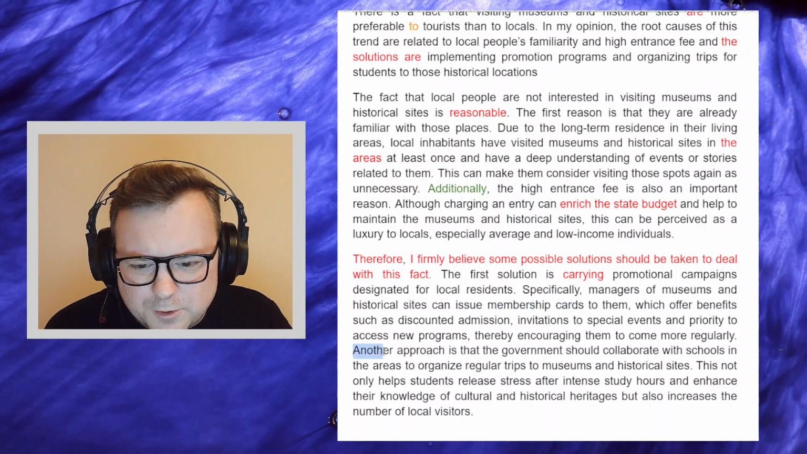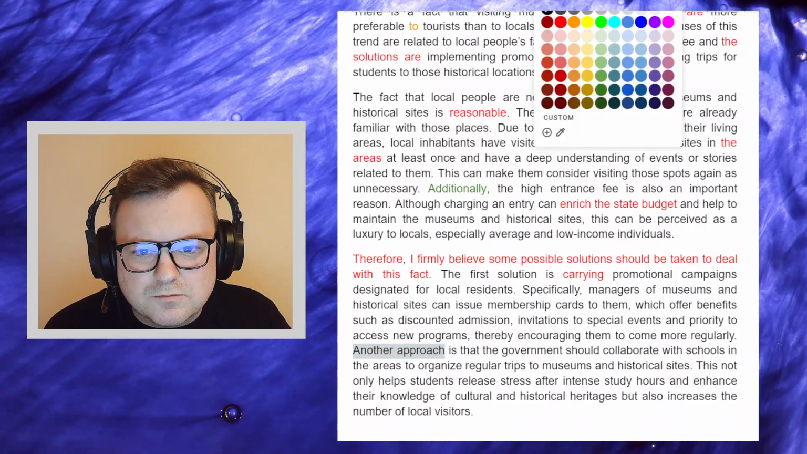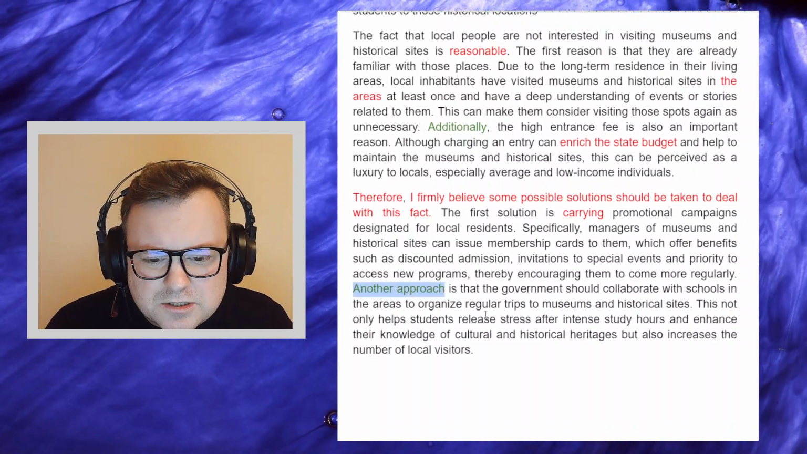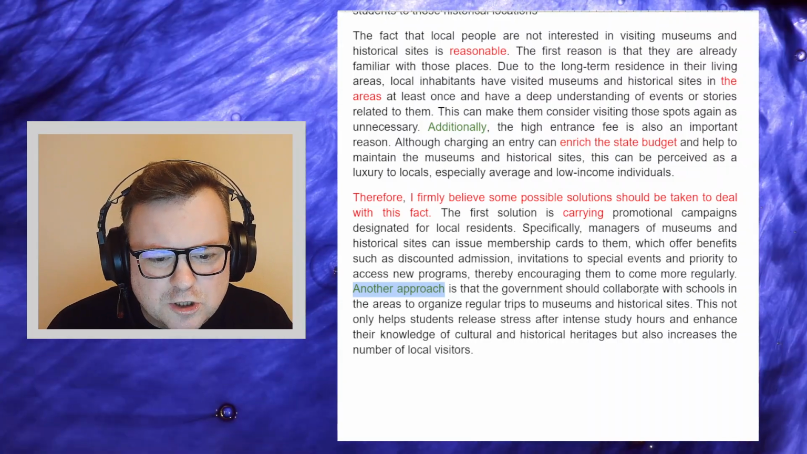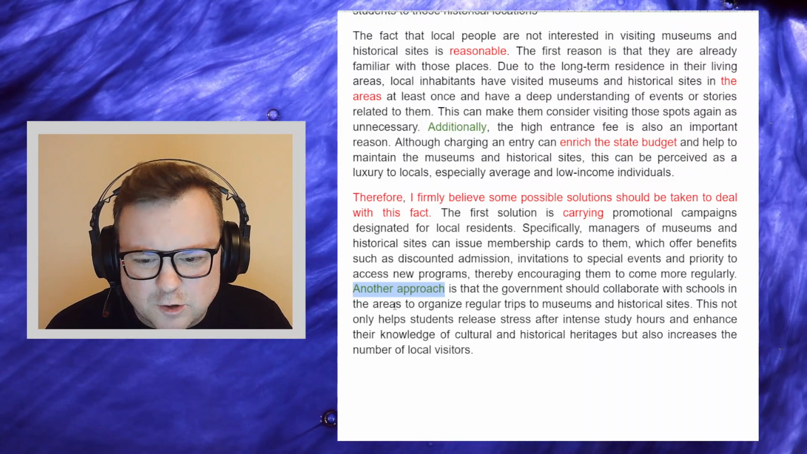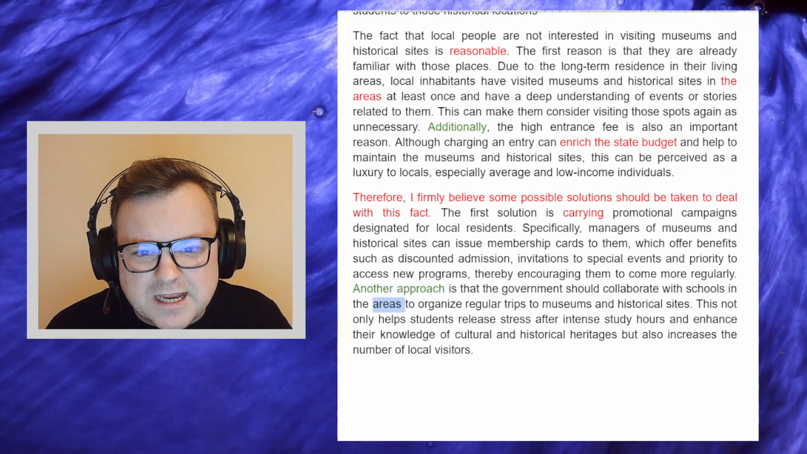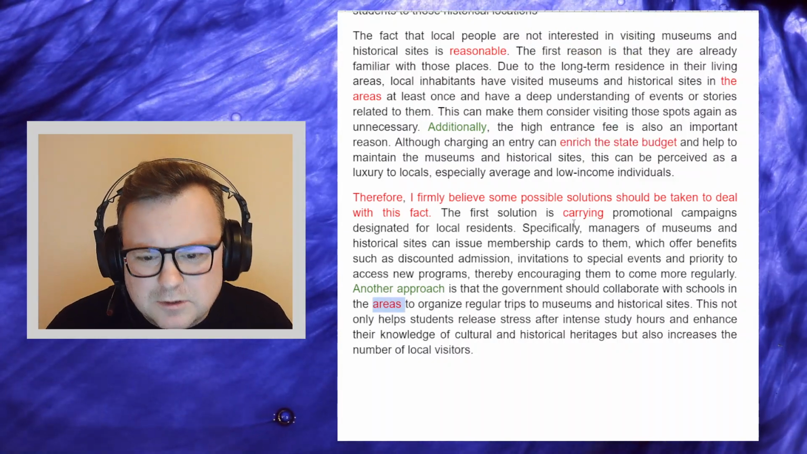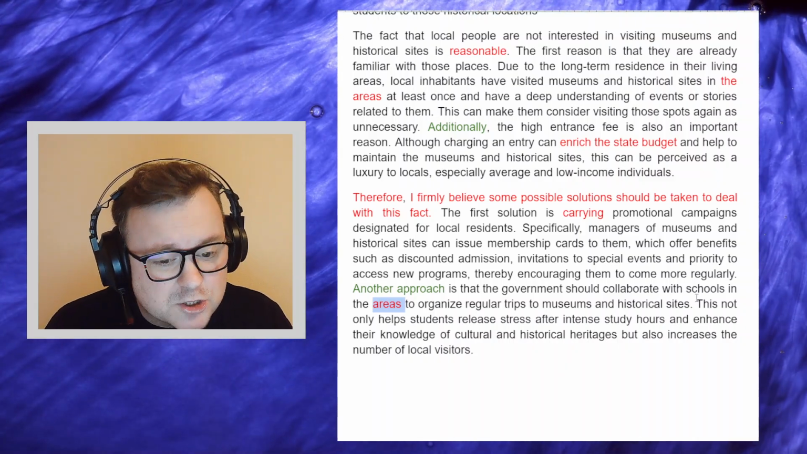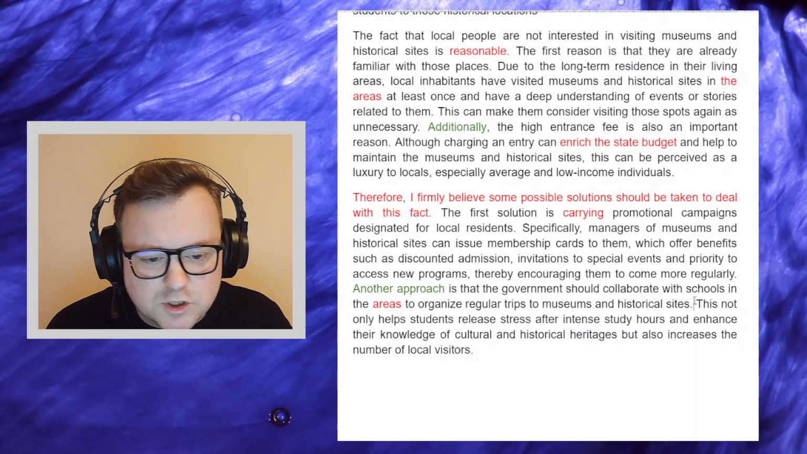Okay, another approach, good signposting language. The candidate's cohesion is good. Another approach is that the government should collaborate with schools in the local area maybe, or just in the area, don't know why we have plural, to organise regular trips to museums and historical sites. Cool, I think that's a very fair solution.